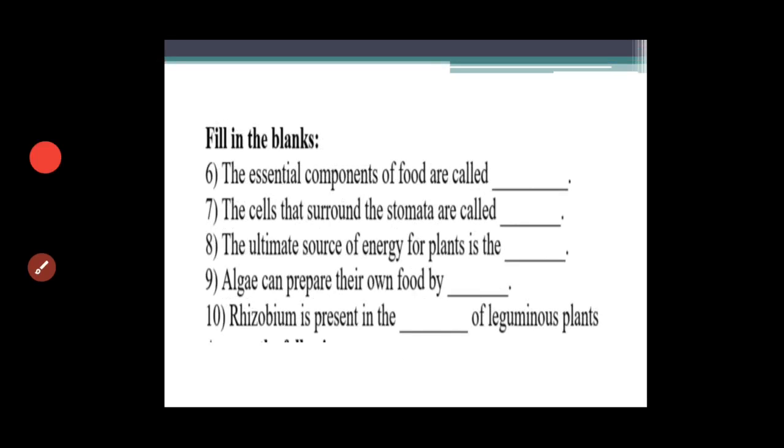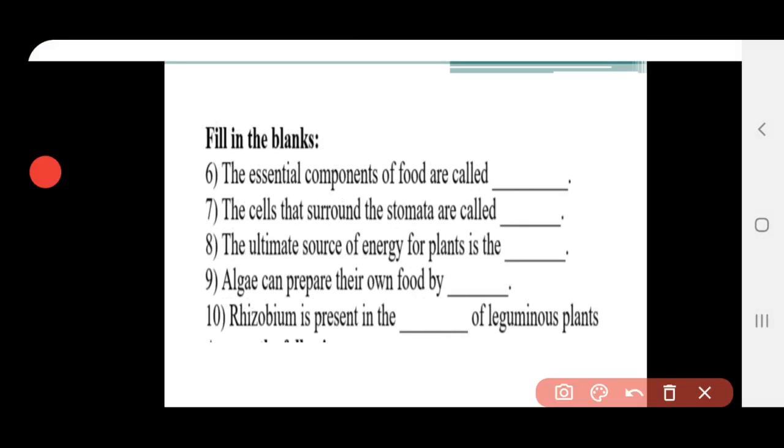And next it is fill in the blanks. Sixth question, the essential components of the food are dash. The essential components of the food are called nutrients. Nutrients. Okay, nutrients.